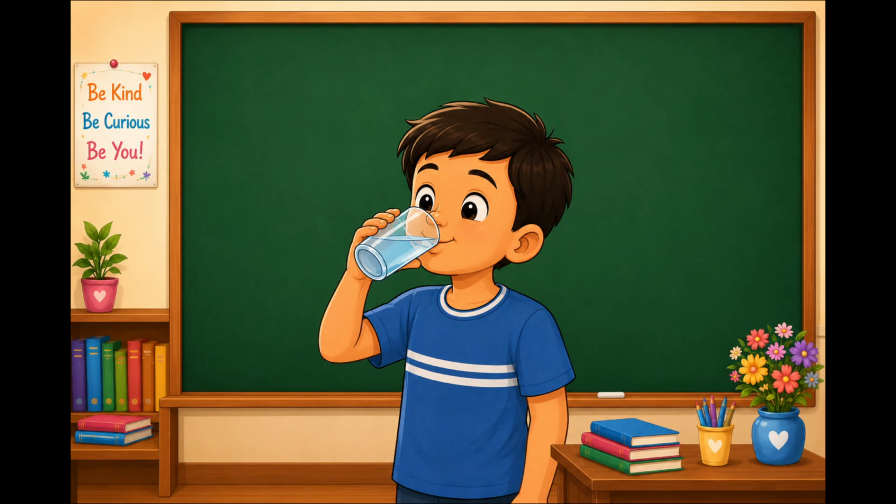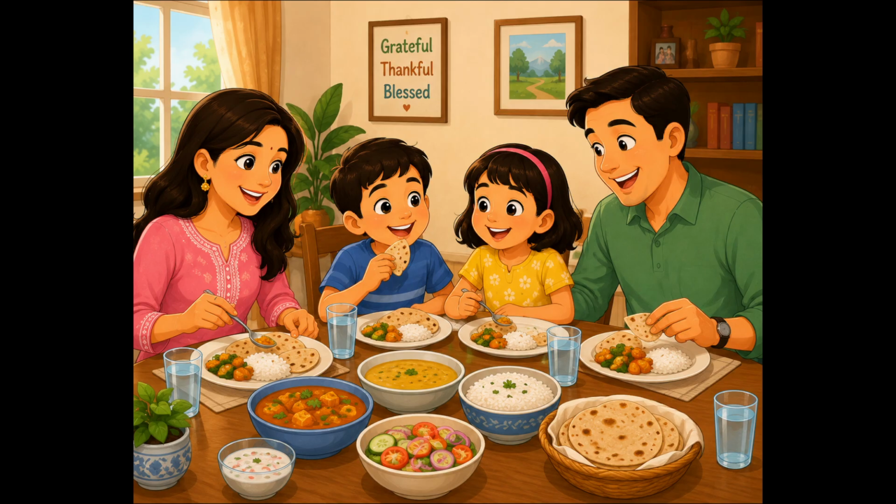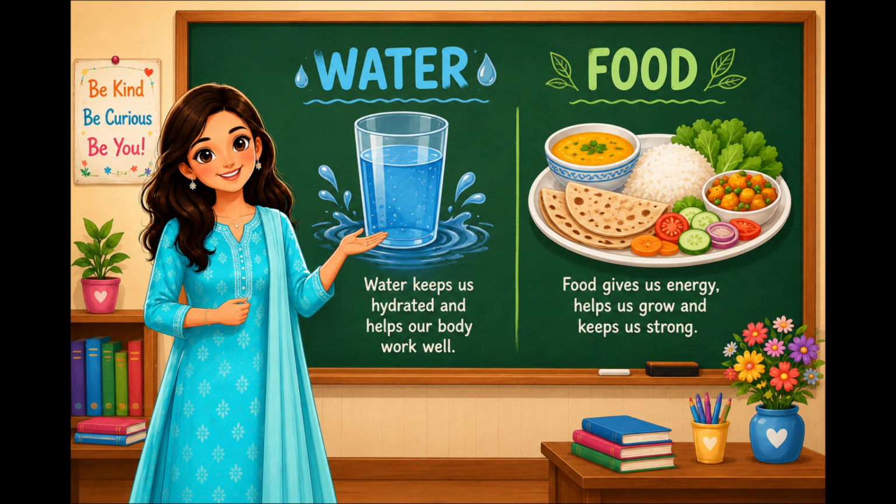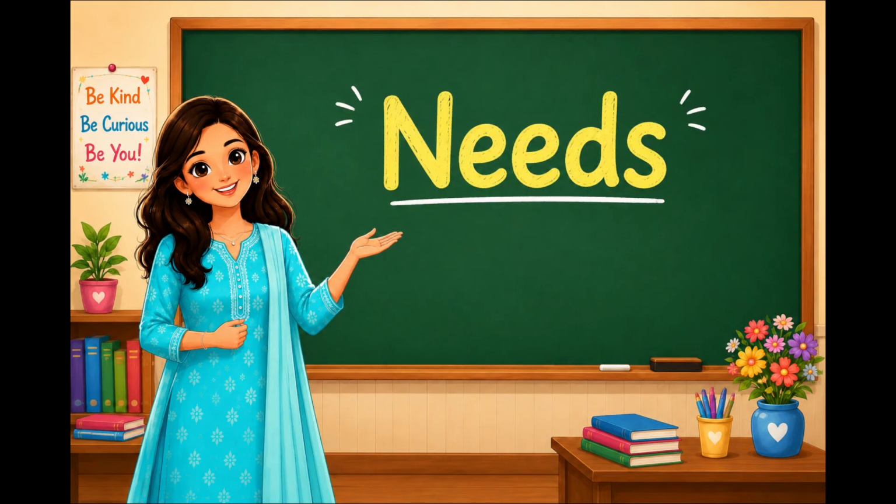Now look at this image. What do you see? Yes, a boy drinking water. A family sitting together and eating food. Now a person needs many things to live every day. Now the picture shows two important things. What are they? Can anyone guess? Yes, water and food. Now, let us understand what needs are.